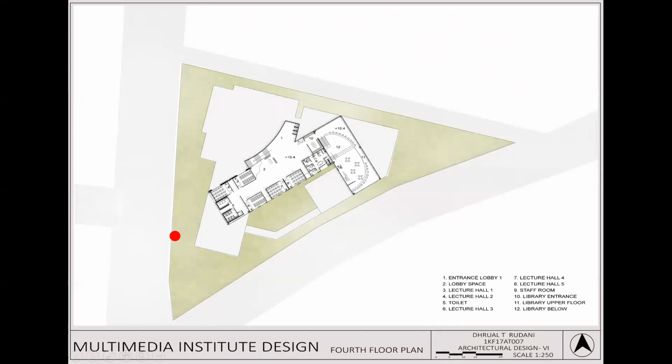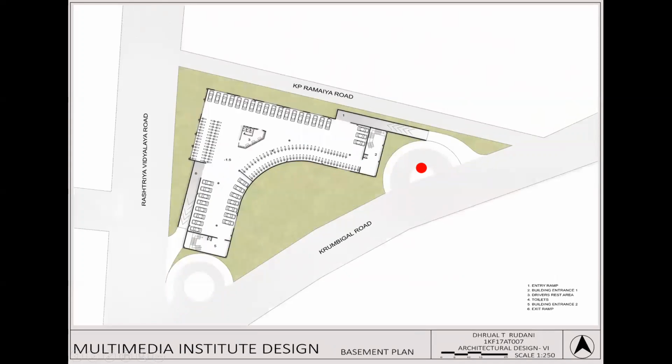And the fourth floor has authoring and production as its department located here. There are certain waiting areas also provided in all these floors. Coming to the basement plan, there is an entry ramp from entry point 3 that goes down into the basement, and there is an exit ramp which comes out to entry point 1. So the entry ramp and the exit ramp are there.